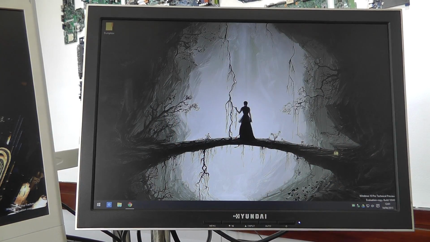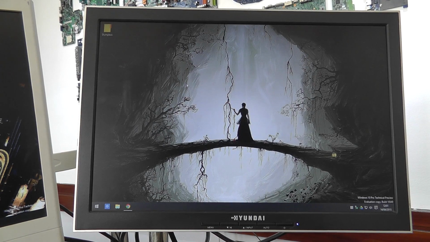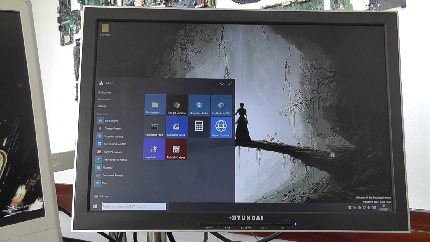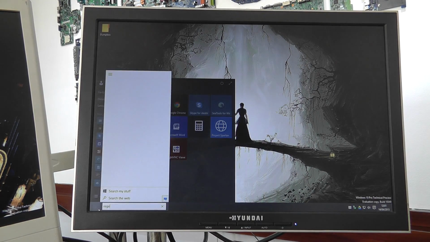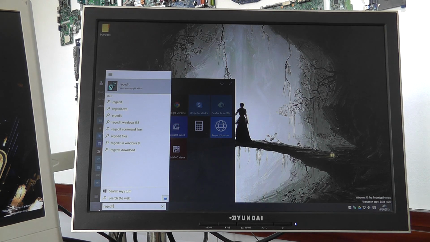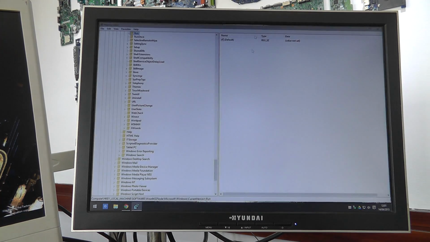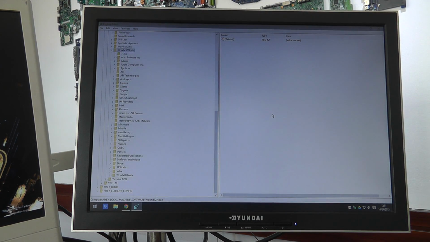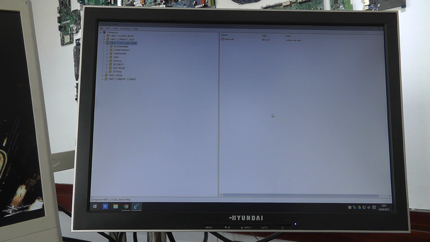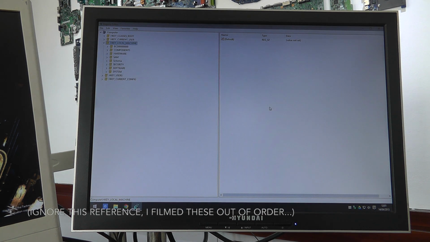Okay, so now we're connected up to our guest computer. We're going to once again open up Registry Editor. So it doesn't matter if your host computer is on a different version of Windows. Any version of Windows will do as long as you've got Regedit. And let's just roll this back up to the top. Right, and literally the same drill as with Hiren's boot CD.